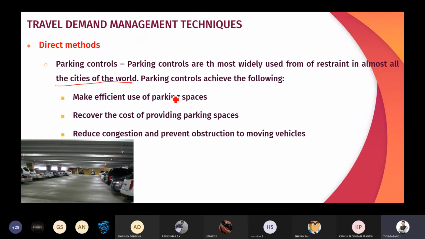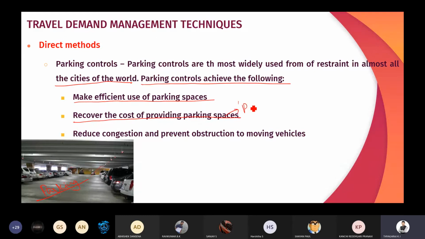So what are all the things you have to remember? Parking controls achieve the following. If we adopt this parking control, what are all the things we are going to achieve? That is, make efficient use of parking spaces, so utilization of the parking spaces. This is the off-street parking. So utilization of this off-street parking, so that we can accommodate more number of vehicles rather than accommodating the vehicles on the road.